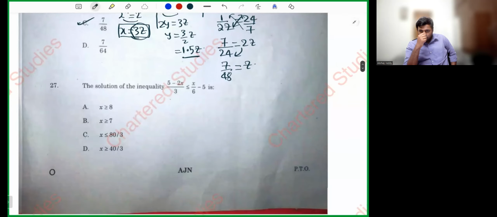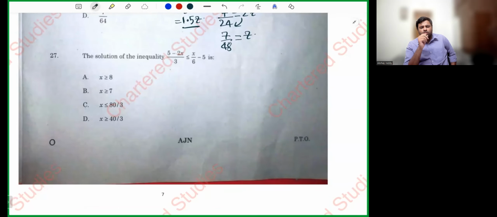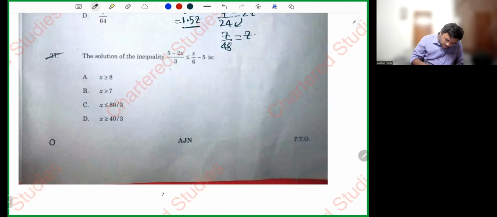Let's proceed further to question number 27. You see, most of the questions are simple, nothing much difficulty. 27, the solution of the linear inequality. 5 minus 2x divided by 3 less than or equal to x by 6 minus 5.